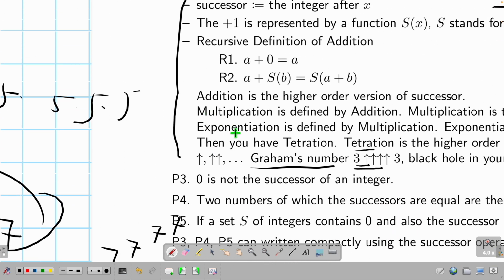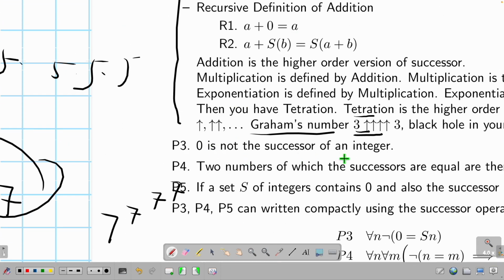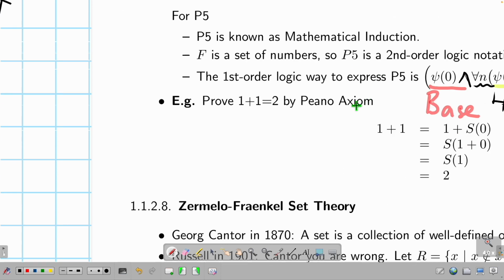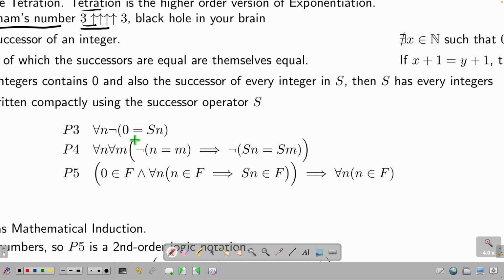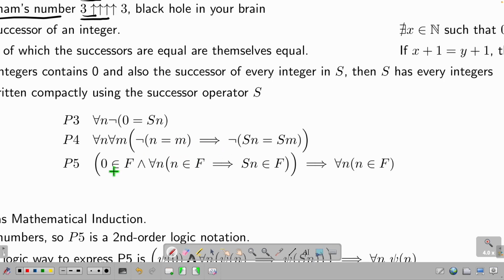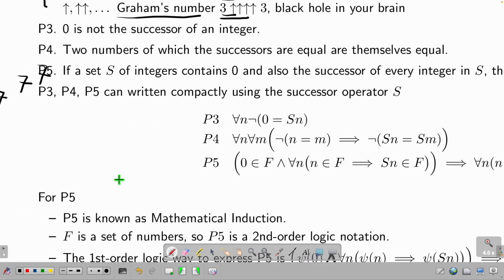What's P3? P3 says that 0 is not the successor of any natural number. Okay, so that means what? S is the successor of a number n. For all n, the negation of this is true. Okay, and that was P4. This is the same thing, okay, and then P5. So this is the idea about the Peano axioms.